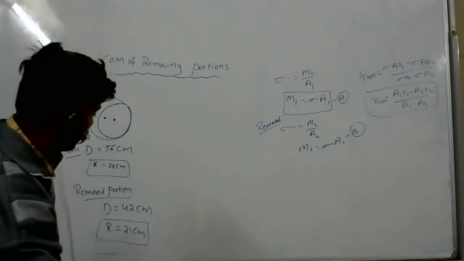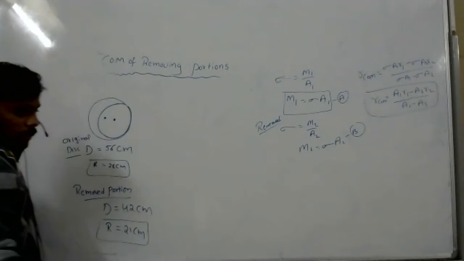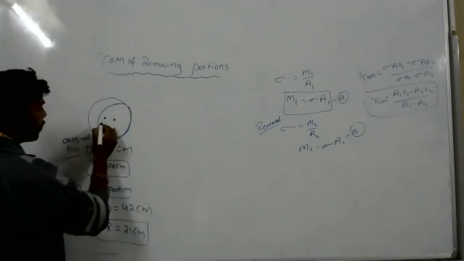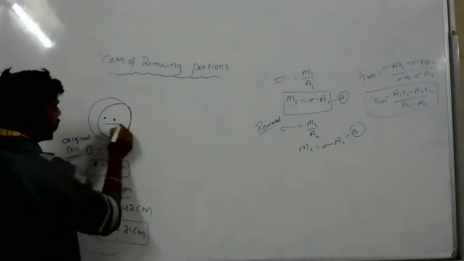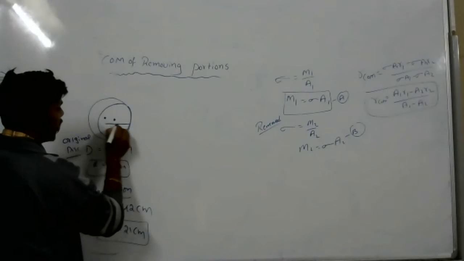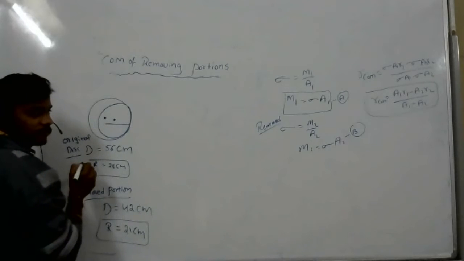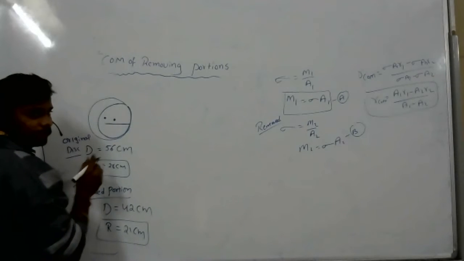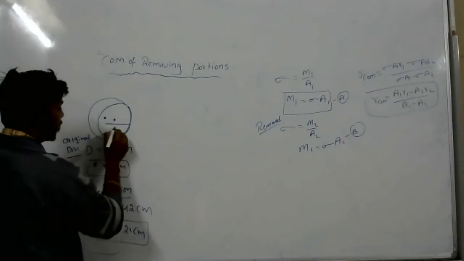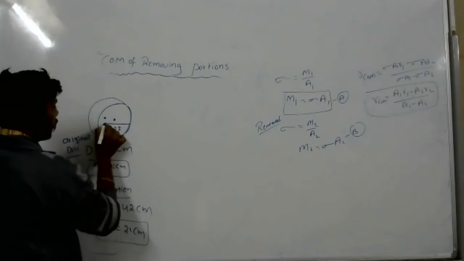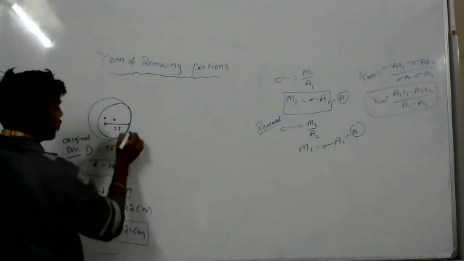Come on. From here to here, how much? 28. From here to here is 28.